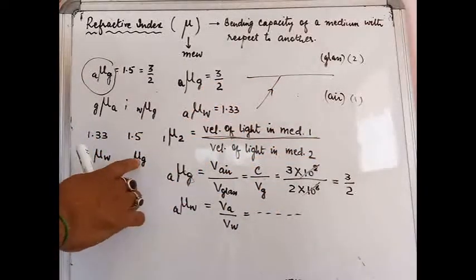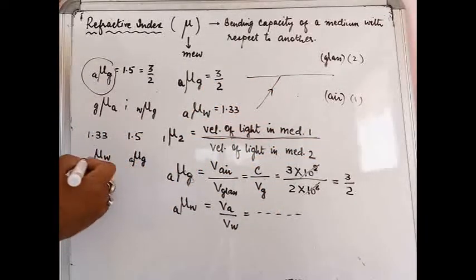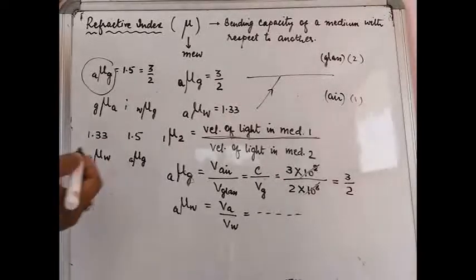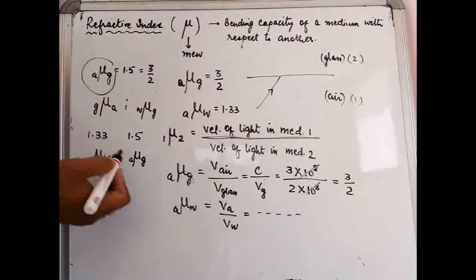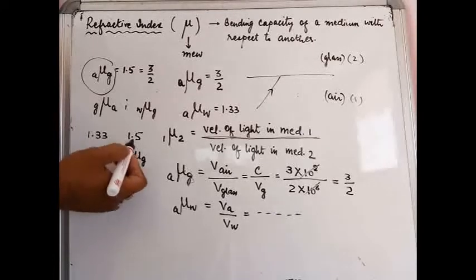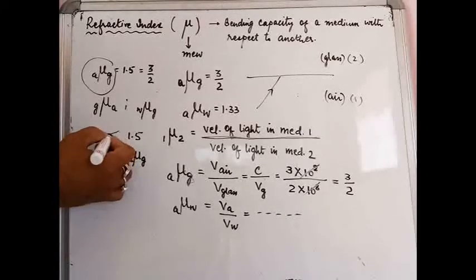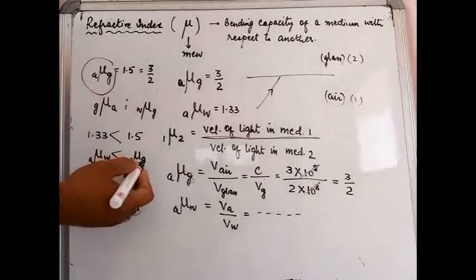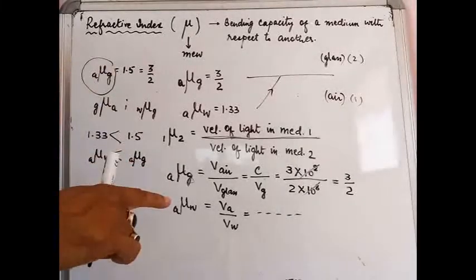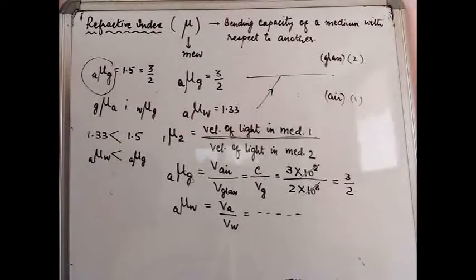So when there is no other medium given, we will treat this to be air. So now you see, the refractive index of water with respect to air is 1.33, and the refractive index of glass with respect to air is 1.5. Obviously this value is greater, so the refractive index of glass is more than the refractive index of water.